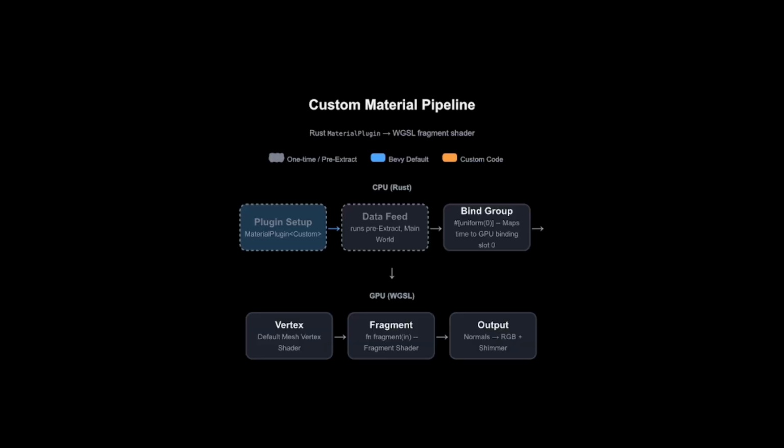The pipeline begins on the CPU with a one-time plug-in registration and a continuous data feed of dynamic variables that are mapped directly to the GPU memory via AsBindGroup. Once this data reaches the GPU, Bevy uses its default vertex shader to process the underlying geometry before handing rendering control over to custom WGSL fragment shaders.